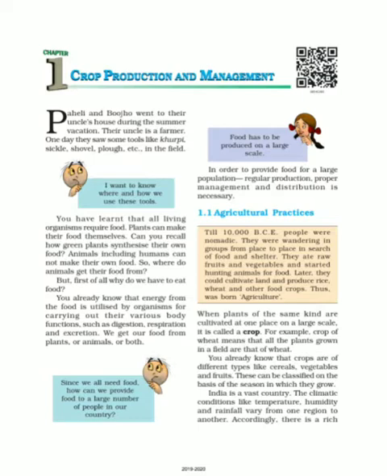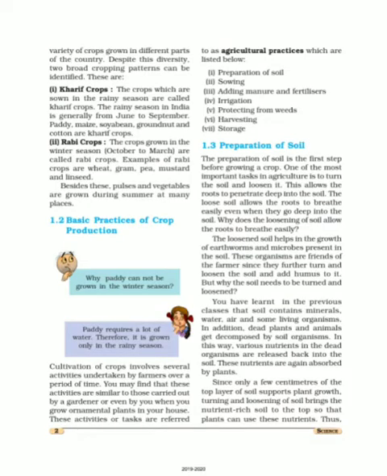As you know, geographical conditions vary from one place to another in our country India. That means the climatic conditions like temperature, humidity and rainfall vary from one place to another. So depending upon the different climatic conditions, crops have been divided into two types, and these two types are Rabi crops and Kharif crops. These two types of crops are seasonal crops.